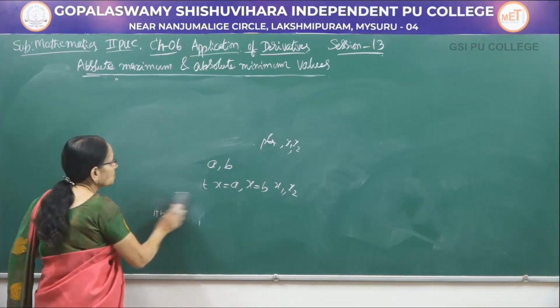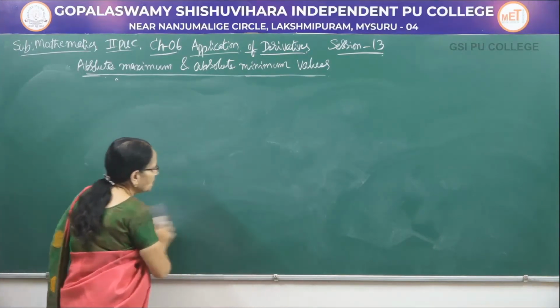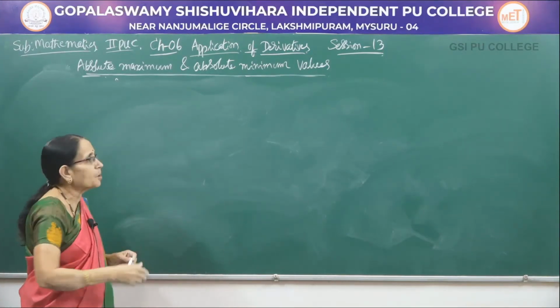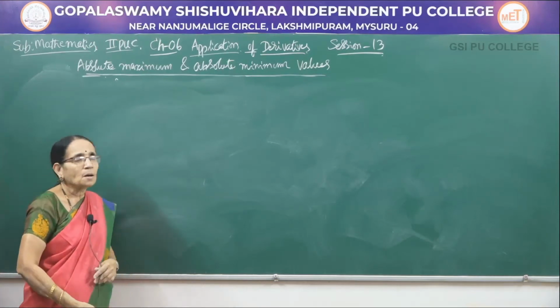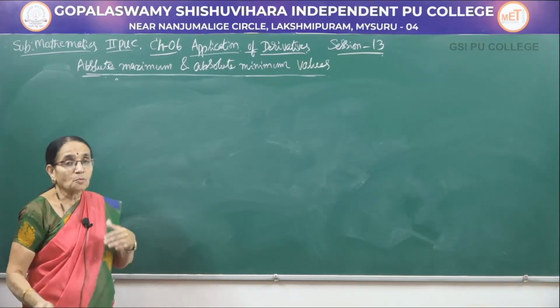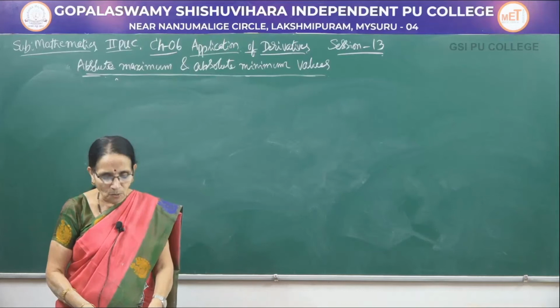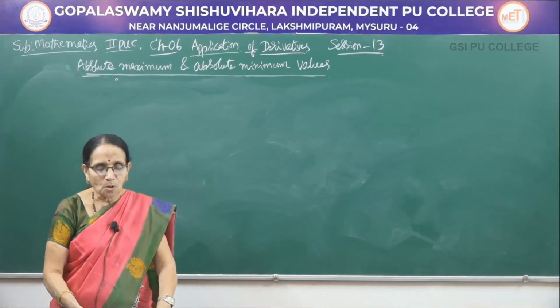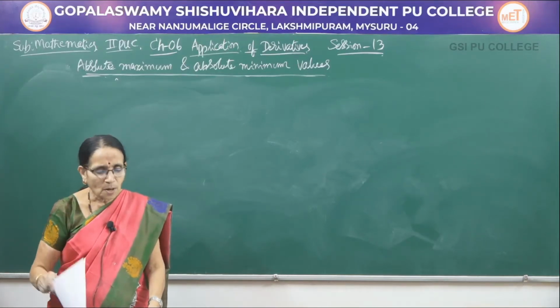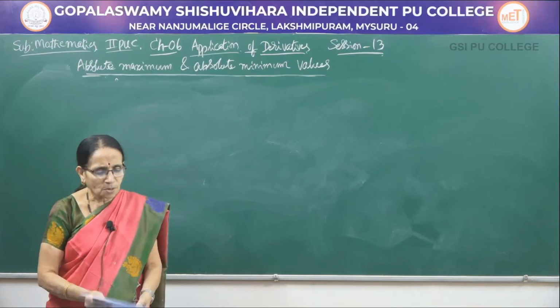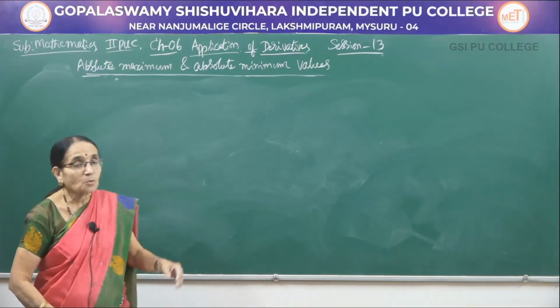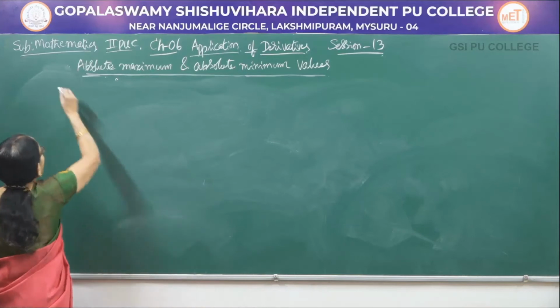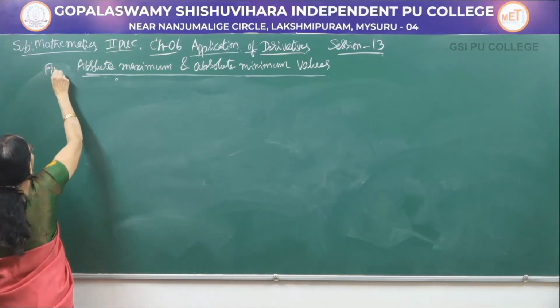Directly getting the first derivative and the critical points, we can find which is the absolute maximum value and which is the absolute minimum value. Now let me try some problems in which we find the absolute minimum and absolute maximum value.